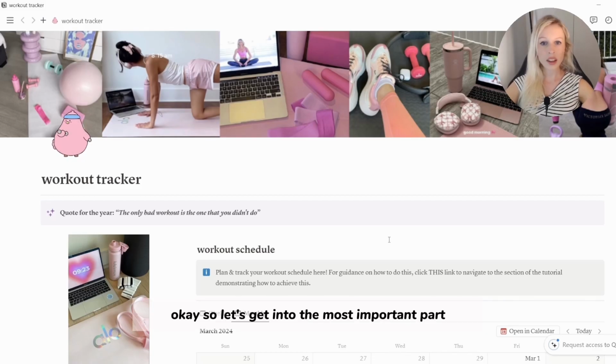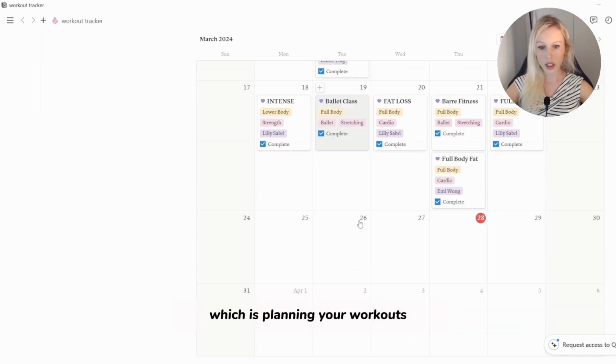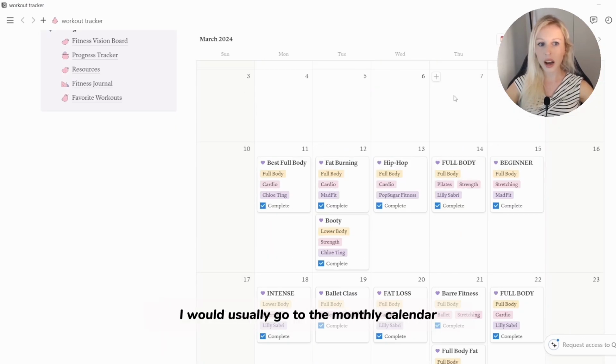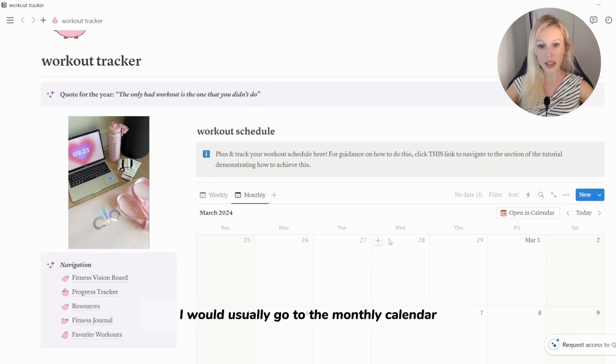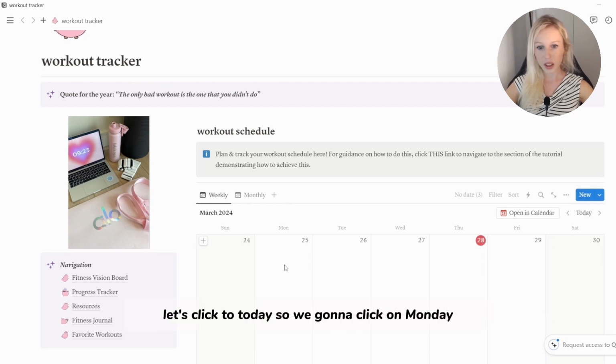Okay, so let's get into the most important part, which is planning your workouts. What I would usually do is go to the monthly calendar and plan out all my workouts for the month. But say you want to do it for the week. Let's click to today. So we're going to click on Monday.